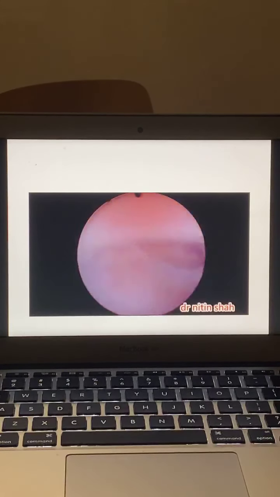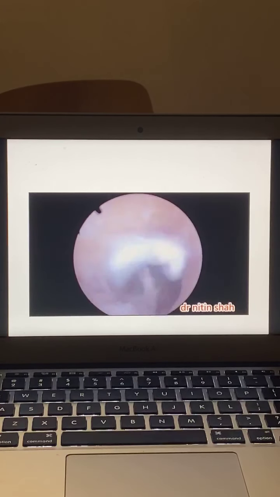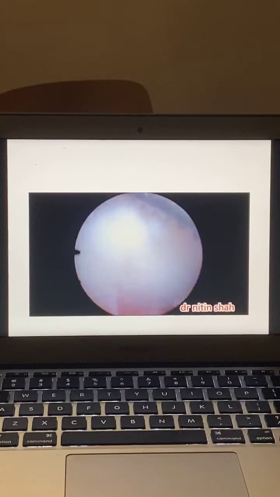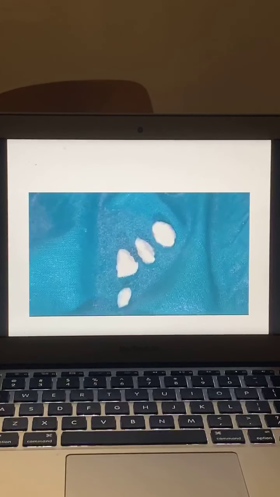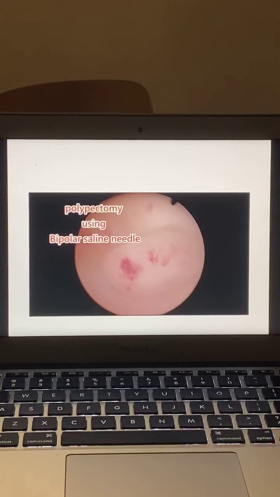It's not possible in all the cases to dilate. If the cervix is flush with the vagina, you will not be able to hold the cervix and dilate. So in this case, you plan your surgery. You go ahead inside, you bisect the polyp or you cut the polyp into 3-4 pieces beforehand, and then you can remove bits and pieces with the help of the grasper.